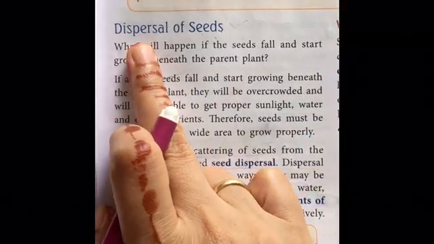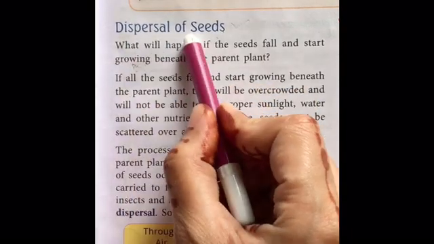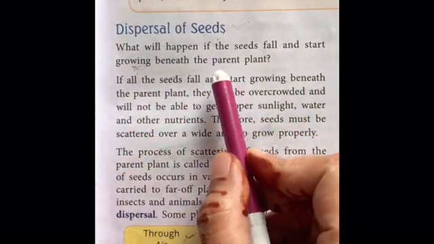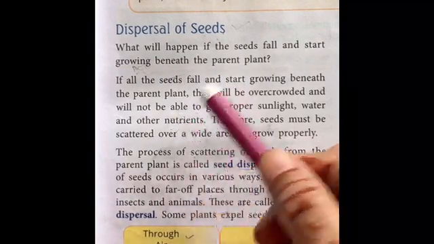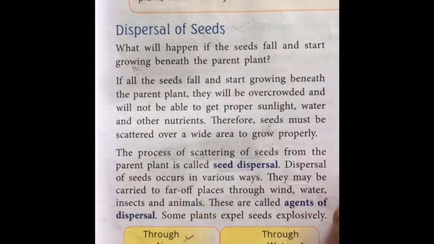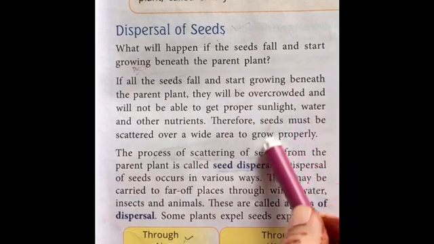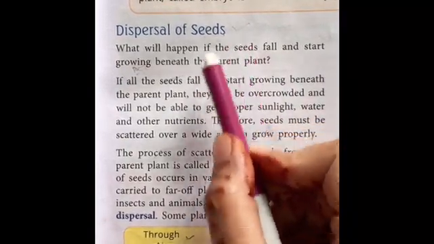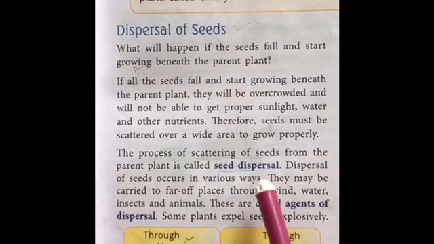The next important thing is dispersal of seeds. That means, you know that after formation of seeds, the new plants can grow in the soil if the seeds get spread or mixed with the soil. Now how these seeds get dispersed, we will discuss that.